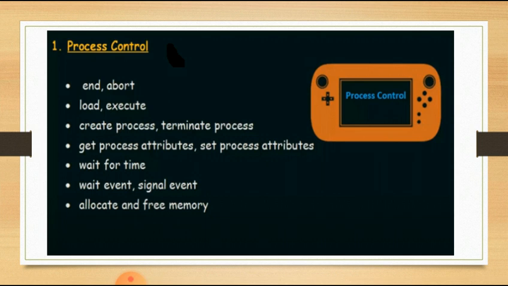Only that single processor is going to execute a number of processes. So we have to give certain resources to one process and then to the next process. For that purpose we have to wait for certain resources, and that is nothing but wait for time.